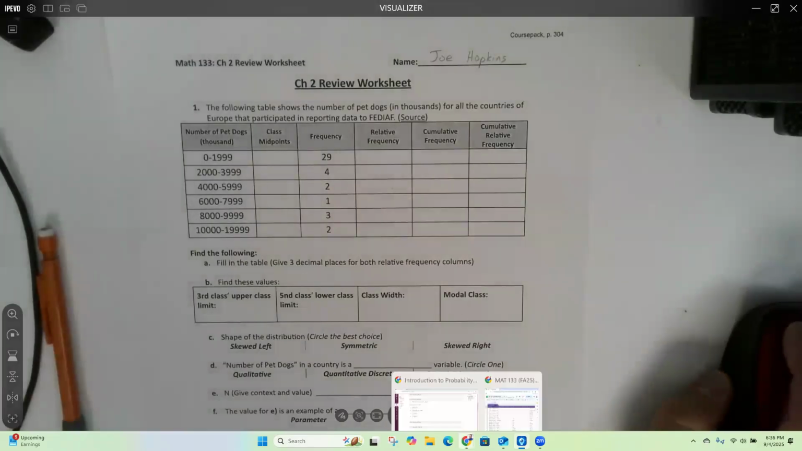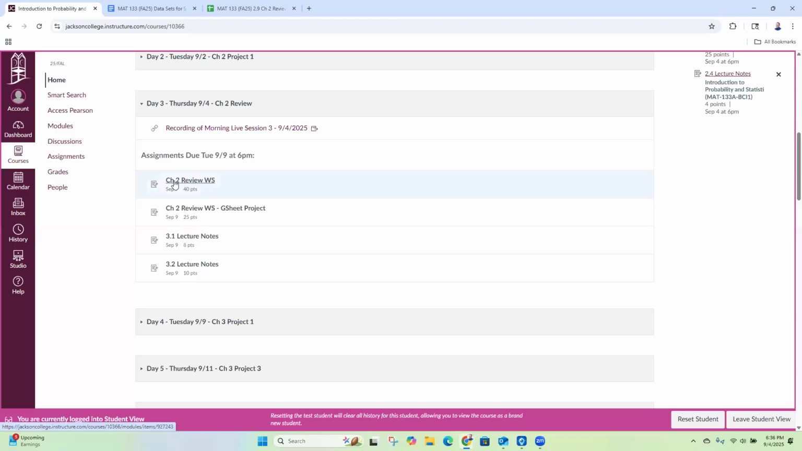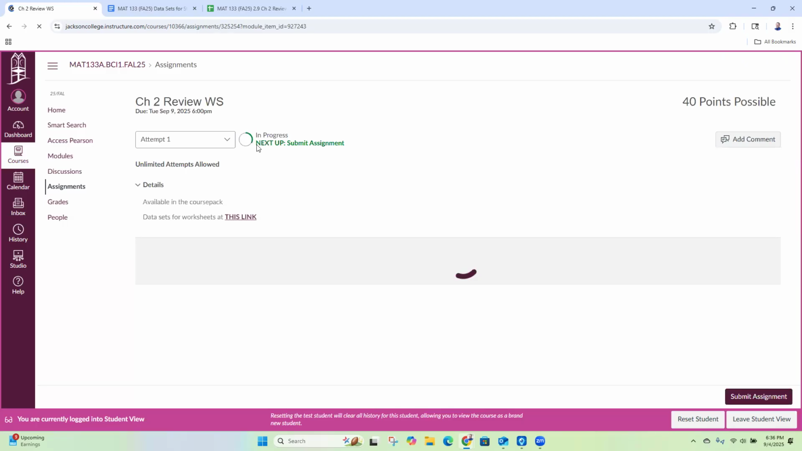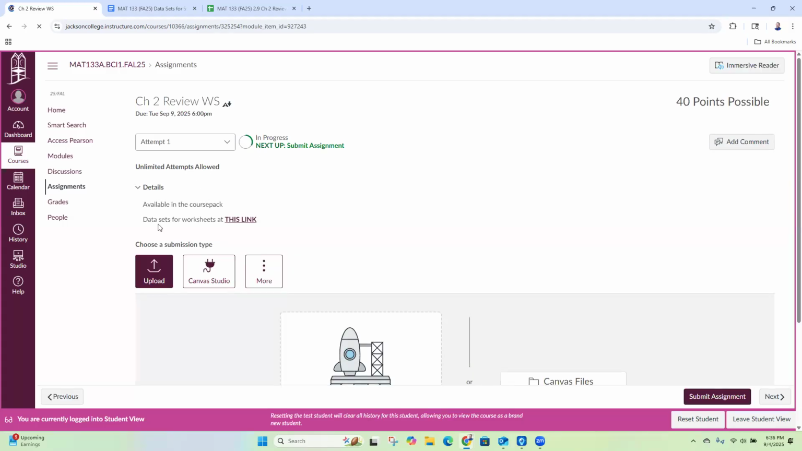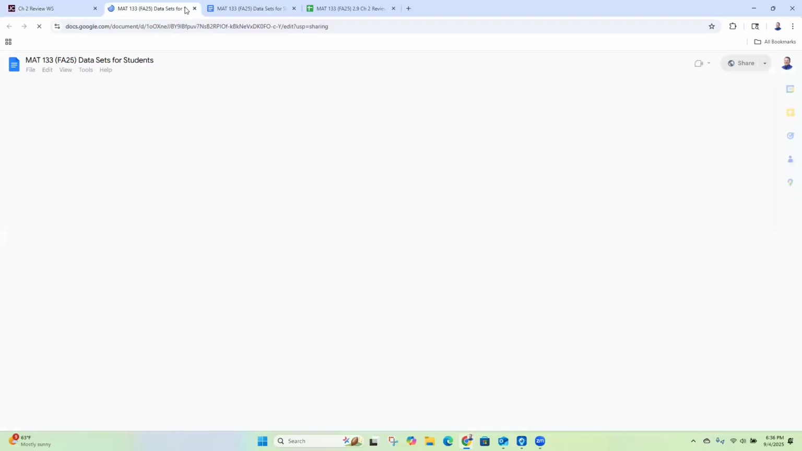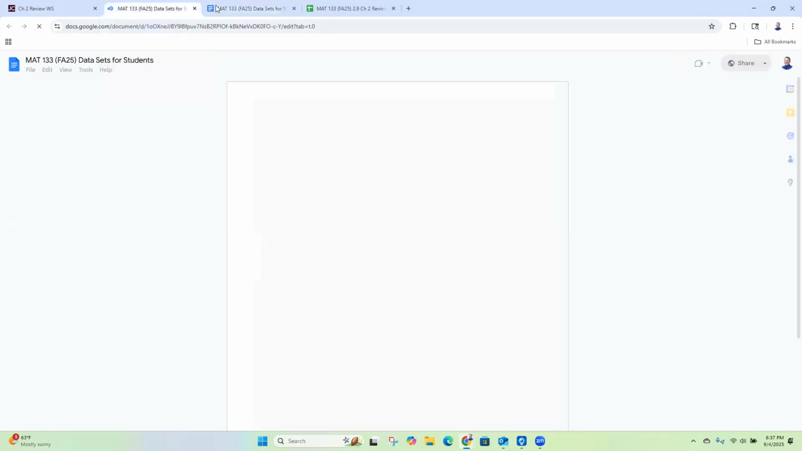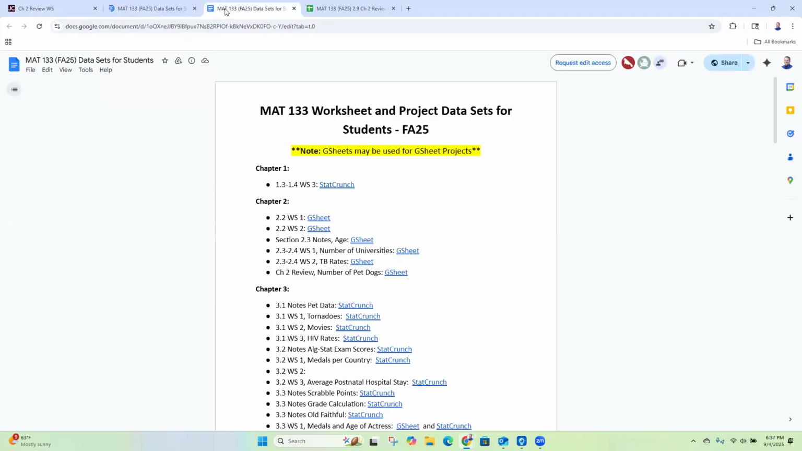Jumping back over to Canvas, if you click on the Chapter 2 review worksheet, there are some links there that will take you to the project. Right here, data sets for worksheets. If you click on this link, it will take you to this Google document that has a list of all the links for all the data sets throughout the entire class. So if it actually loads for me, come on.